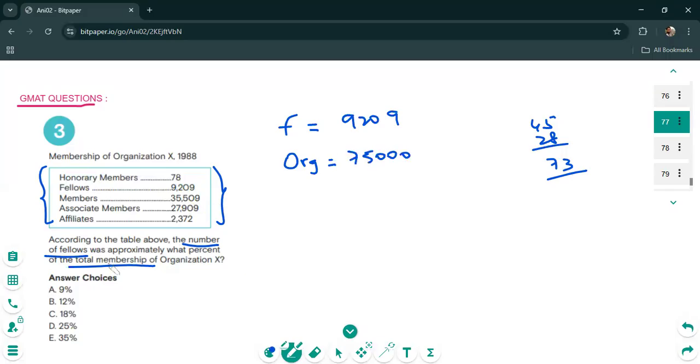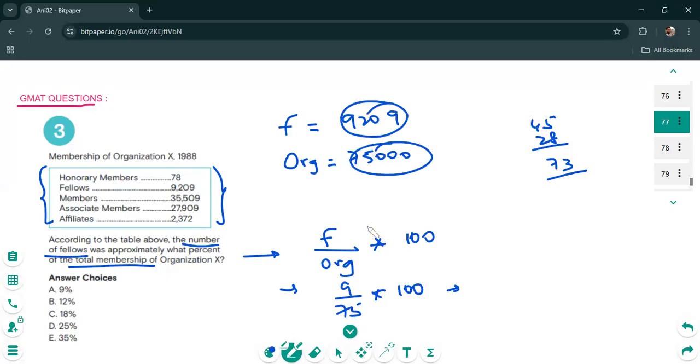So now it says what percent? What we have to do in such questions is take the number of fellows, because it says the number of fellows is approximately what percent of the total membership. So you take the number of fellows divided by the total number in the org and times it by 100. We are basically doing 9,000 divided by 75,000 times 100. Because both of these are in thousands, you don't need to include the thousand when you write the fraction. You can just call it 9 over 75.